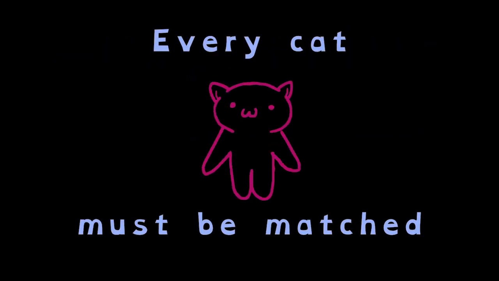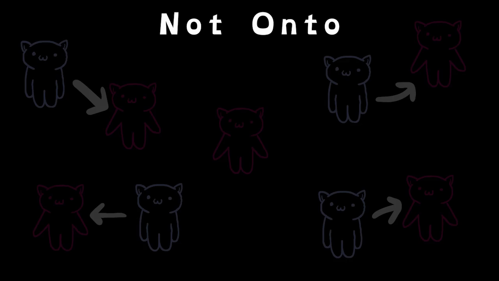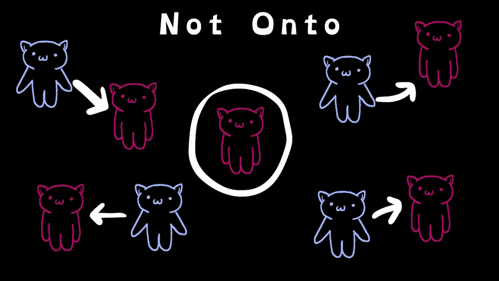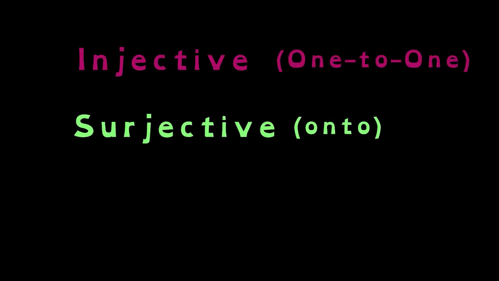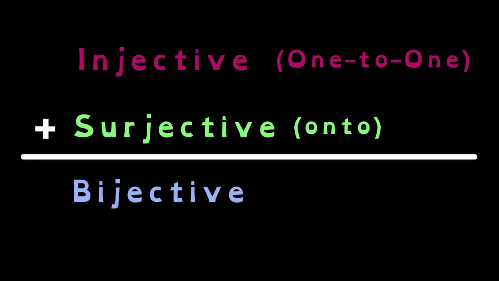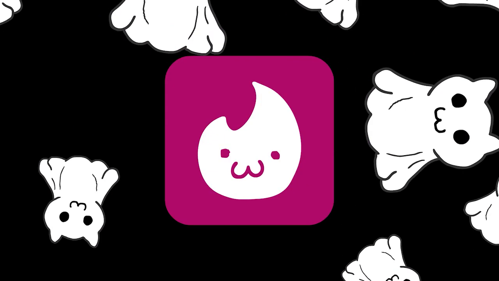This means that every cat must be matched, no lonely hearts left behind. For example, if this function was not onto, it means that there would be female cats who did not have a match. And if you have a matchmaking function that is both injective and surjective, i.e. both one-to-one and onto, then the function is called bijective. It's like the mathematical version of Tinder, but without the ghosting.